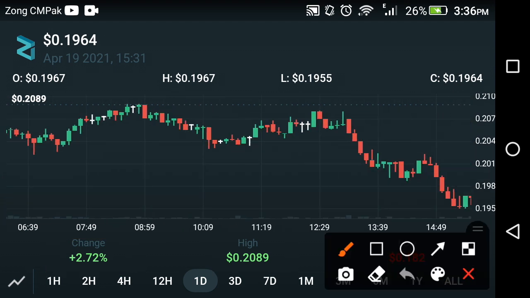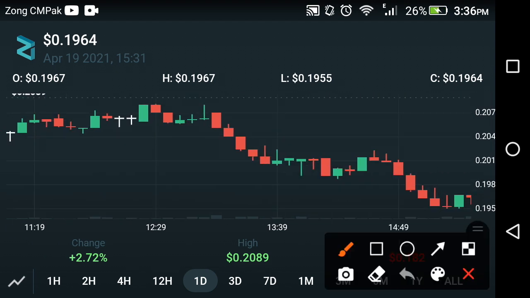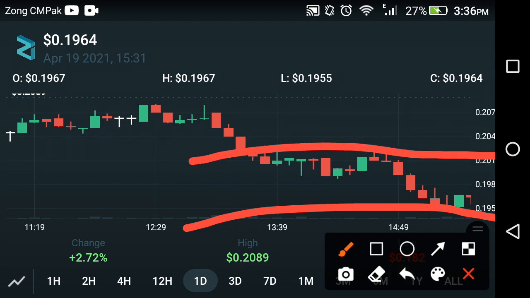Now as you can see here, a continuously falling period of the Zilliqa coin starts now, friends. If we look at the price prediction, what's the next target for the coin? As you can see here, at this time that is a support level, and now let's suppose that is a resistance level. Sorry, the lines are not straight, but I'm trying my best at this time.